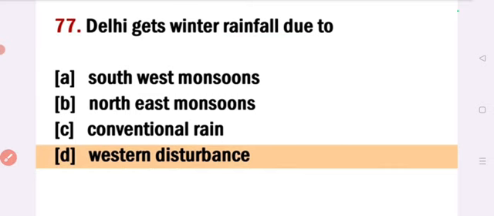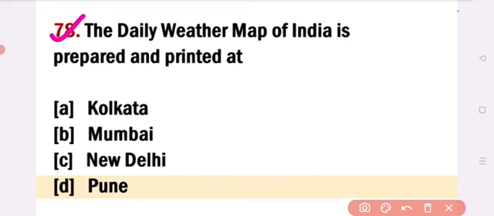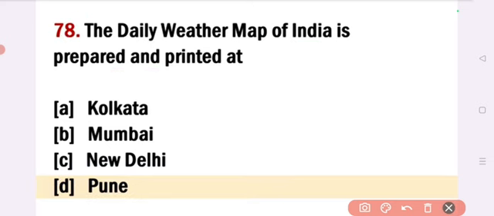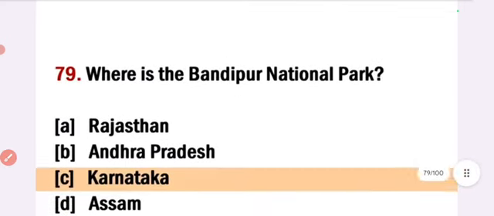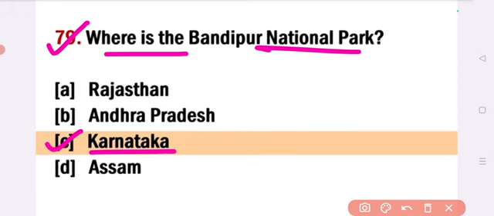Next, the weather map of India is prepared and printed at. Answer option D, Pune. The weather map of India is prepared and printed at Pune. Next, where is the Bandipur National Park? Answer option C, Karnataka. Bandipur National Park is in Karnataka.